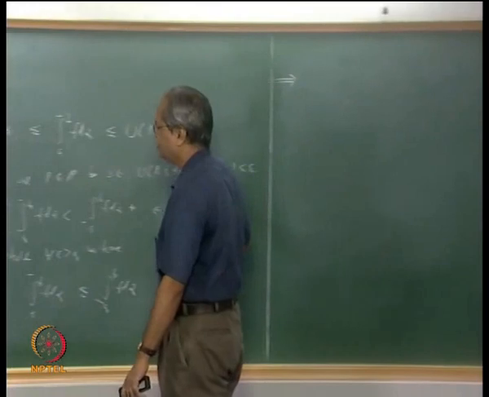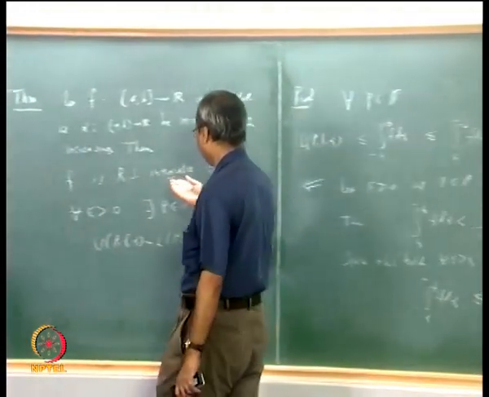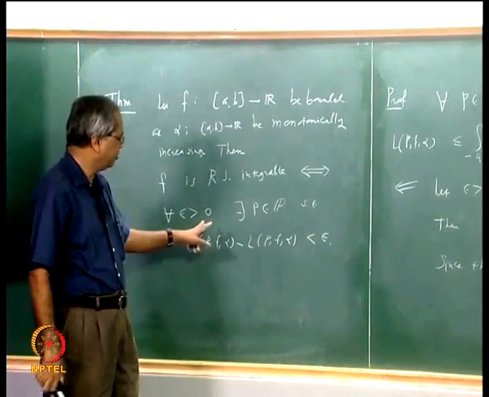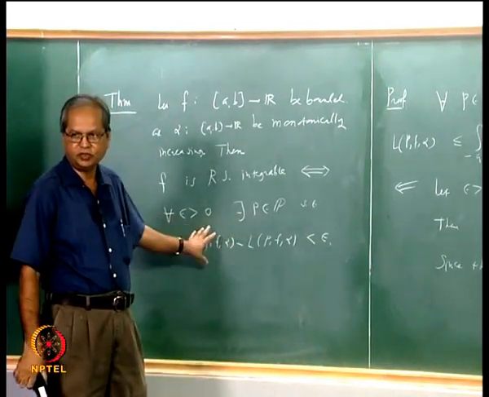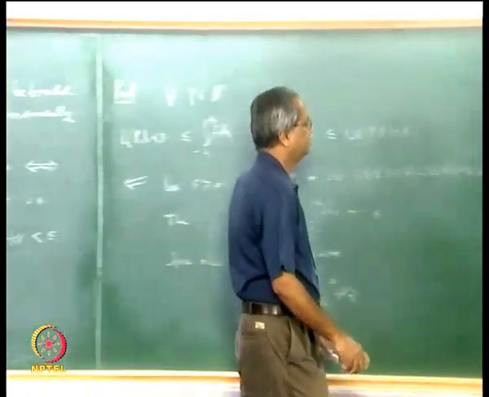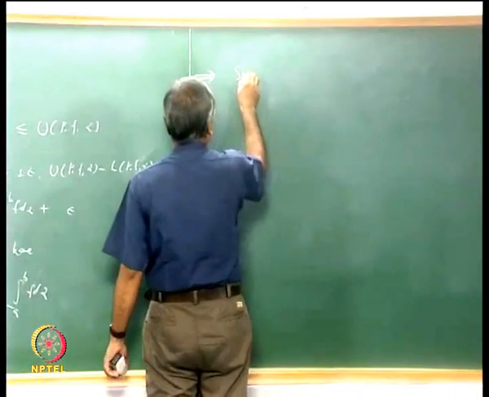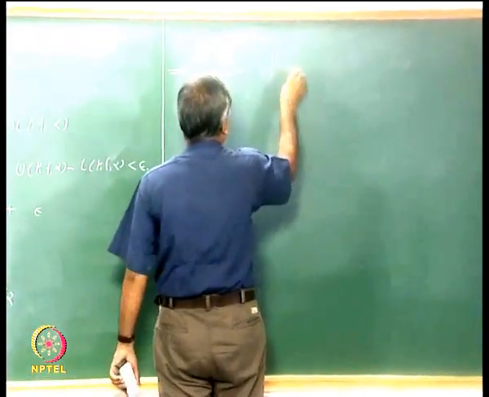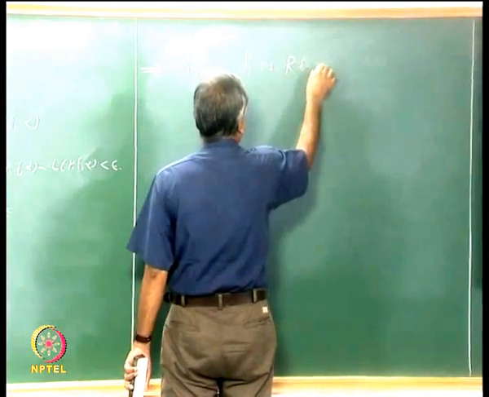Okay, so now we will show this part. This part means what? Suppose f is Riemann-Stieltjes integrable, then given epsilon there should exist a partition P such that this happens. So suppose f is Riemann-Stieltjes integrable.